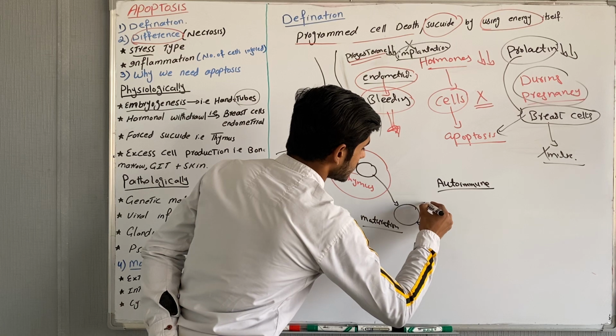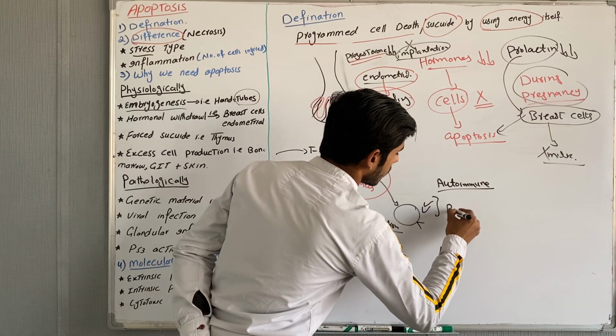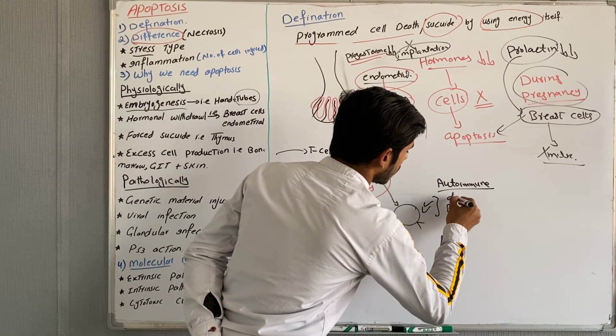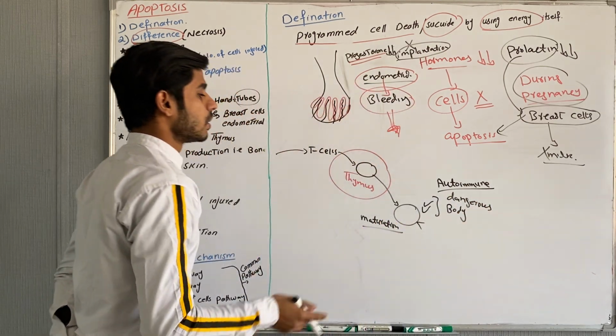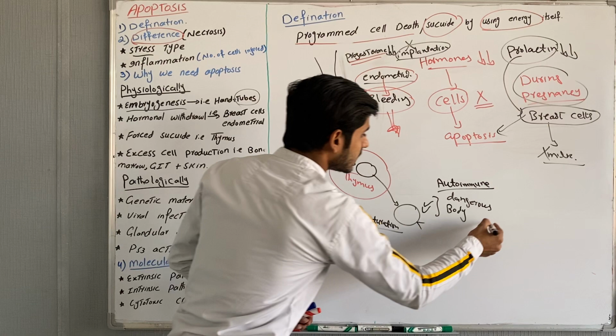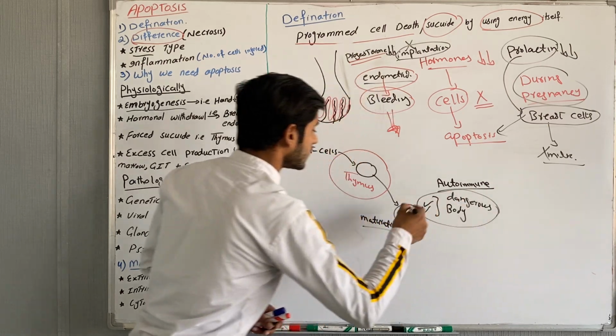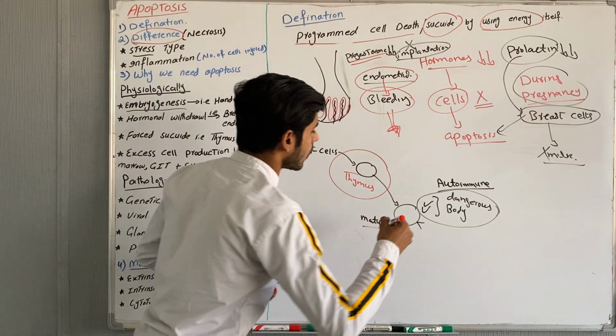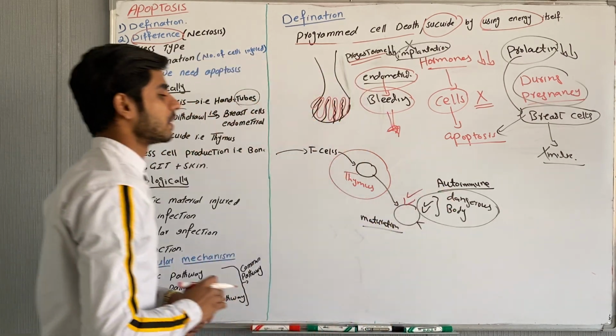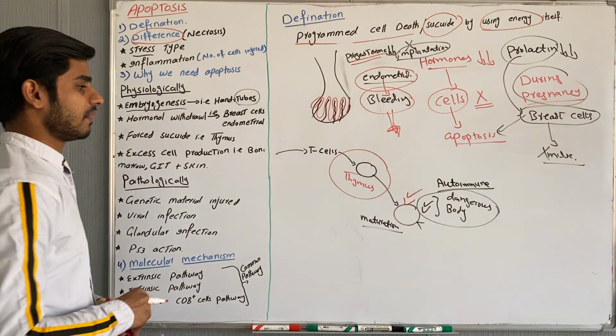So now these T cells will be dangerous for our body. To avoid these dangerous T cells, they will undergo apoptosis and be finished. It will be a suicide or programmed cell death of the T cell.